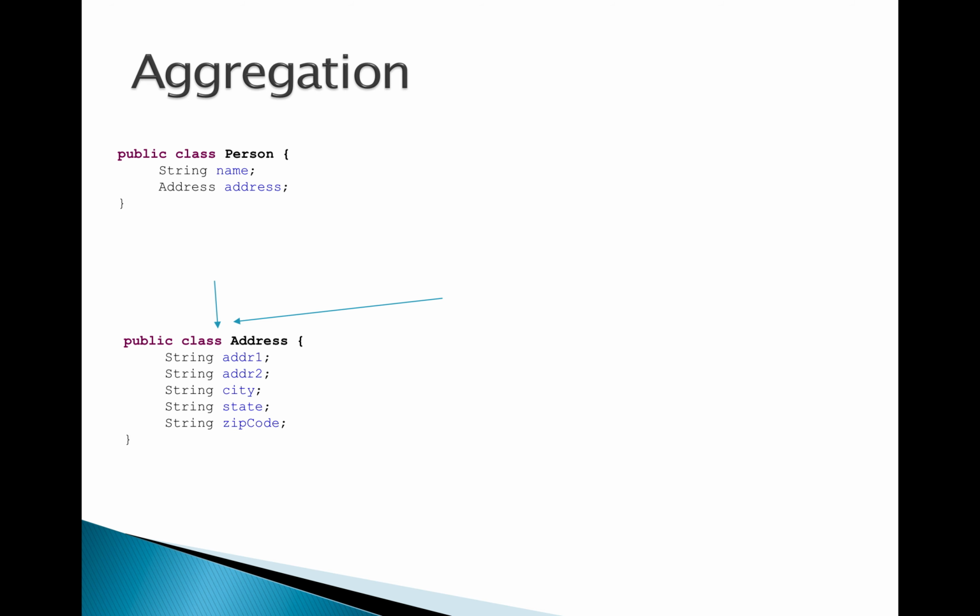The same address object can be reused with the student as well. So you can have string name, integer roll number, address. The same address object can be used by two other objects. So it is a "has a" relationship. Person has an address, student has an address.